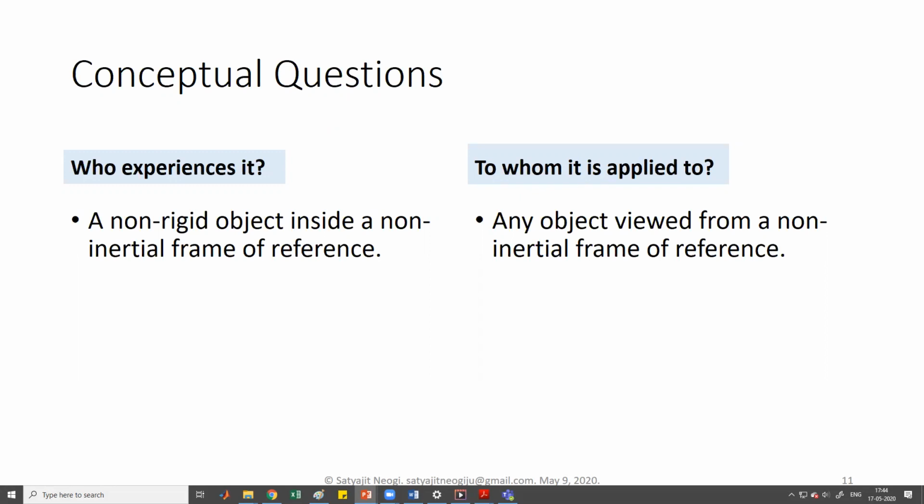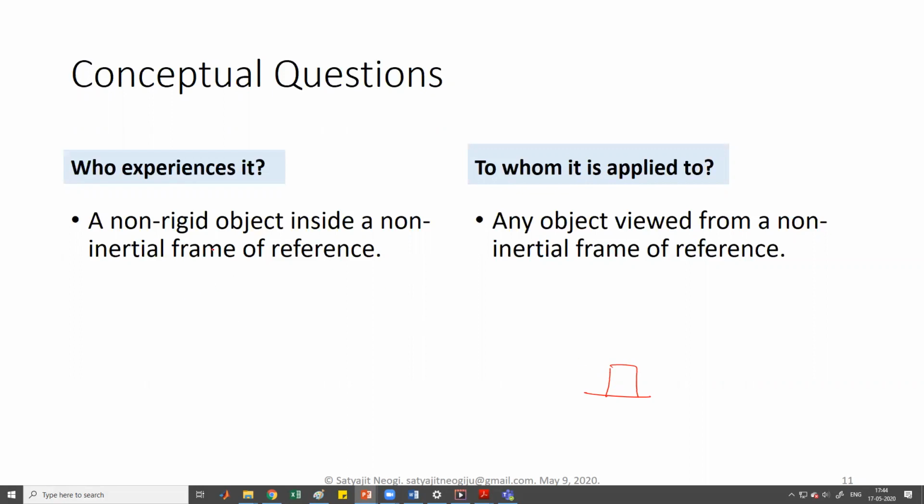Another question is to whom it is applied. Whenever we are drawing a free body diagram of any object, in which objects are we going to draw the pseudo forces?